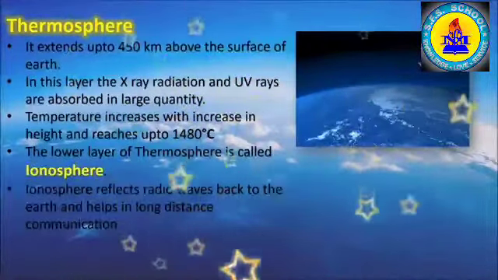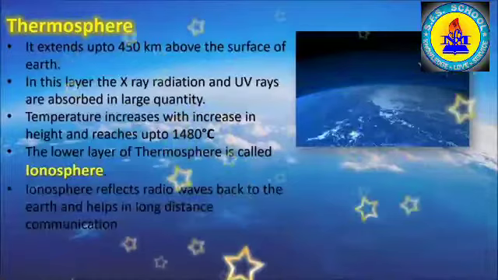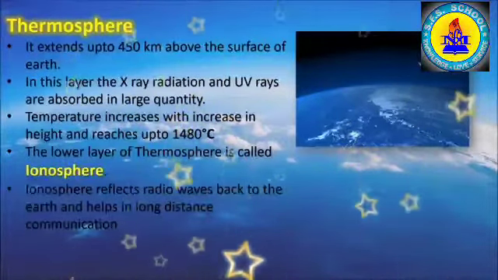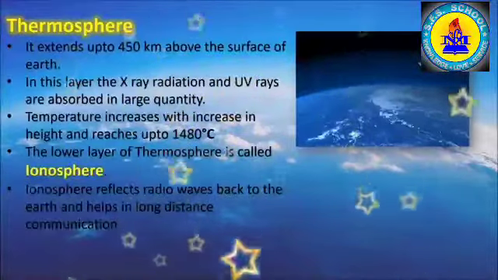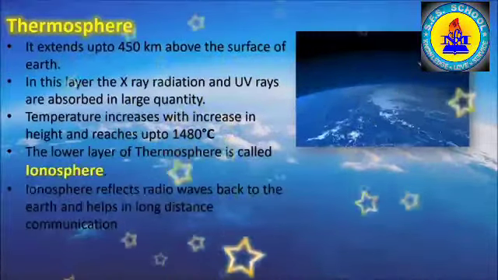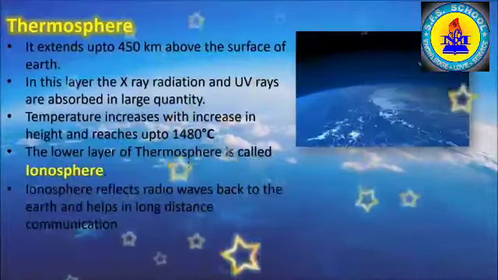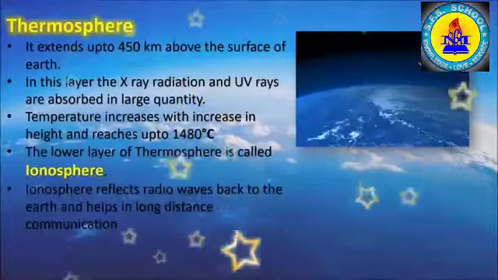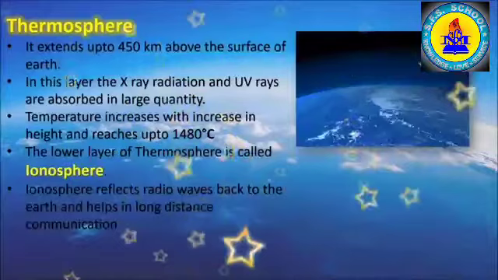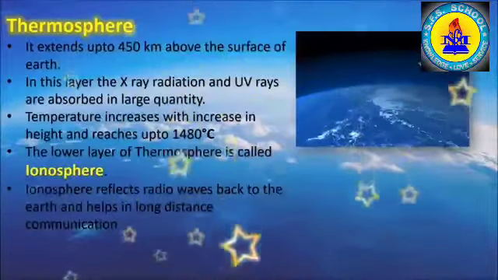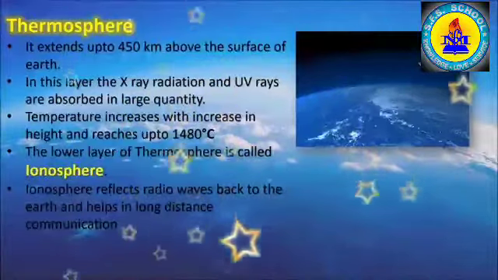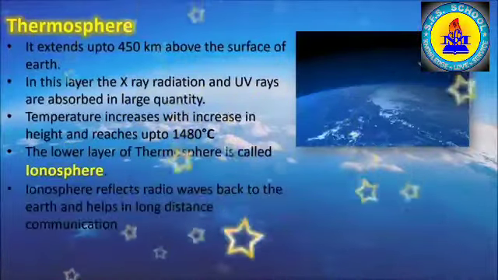The lower part of thermosphere in between 80 to 100 km is known as ionosphere because electrically charged particles, ions, are found in this layer. Due to presence of ions in ionosphere, the radio waves are reflected and sent back to the earth's surface, and this makes long distance communication possible.